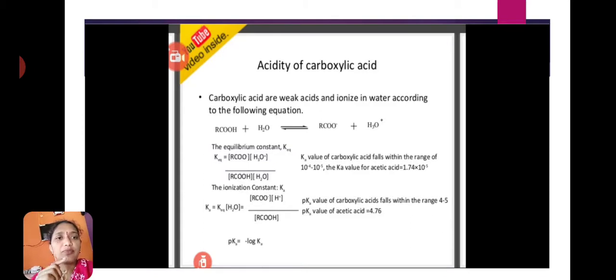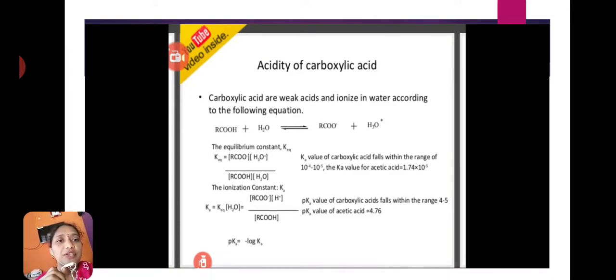Here an equilibrium state exists in this reaction, so we have to write the equilibrium constant for the above reaction. Here K equals RCOO minus times H3O plus divided by RCOOH times H2O. This is the equilibrium reaction.